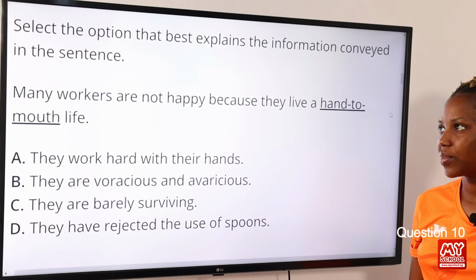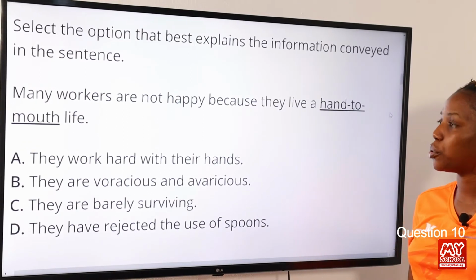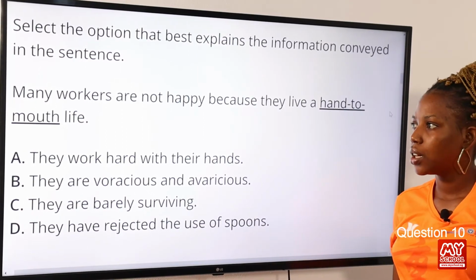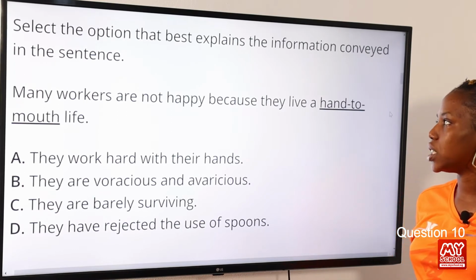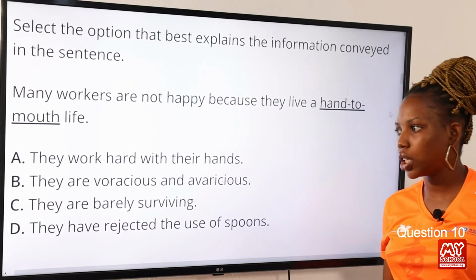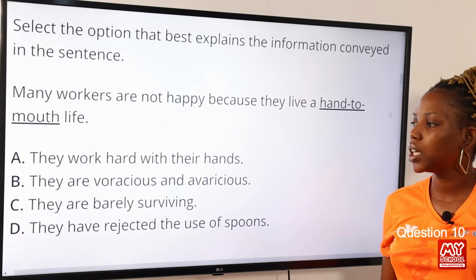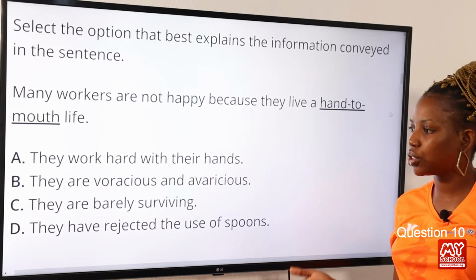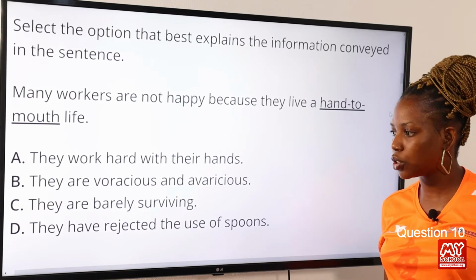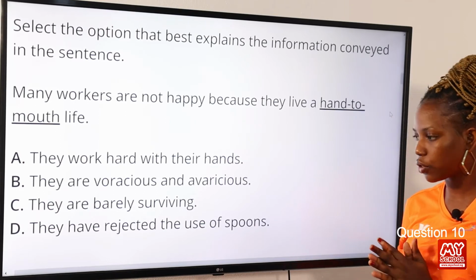Question 10. Select the option that best explains the information conveyed in the sentence. Many workers are not happy because they live a hand-to-mouth life. Option A, they work hard with their hands. Option B, they are voracious and avaricious. Option C, they are barely surviving. Option D, they have rejected the use of spoons.